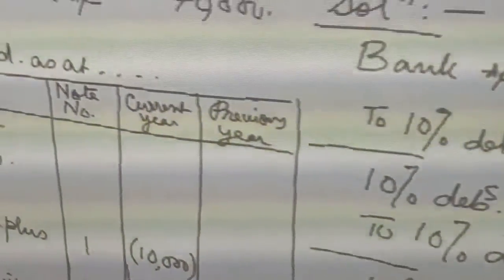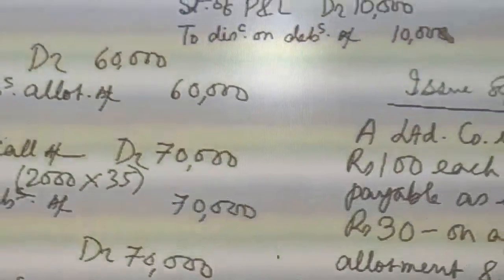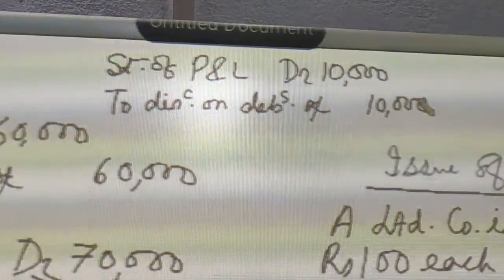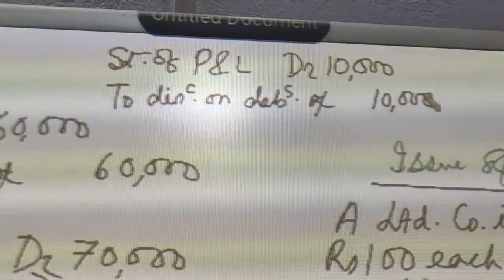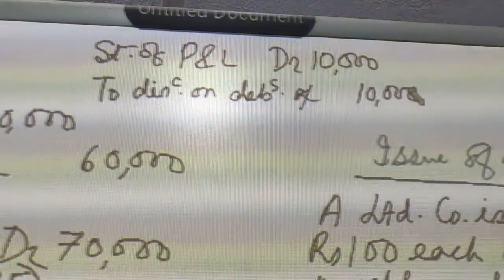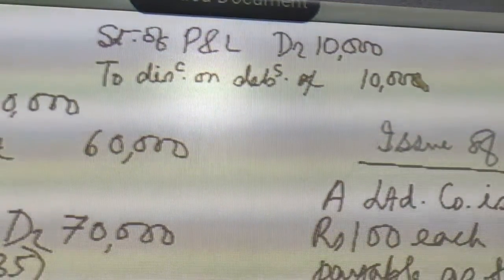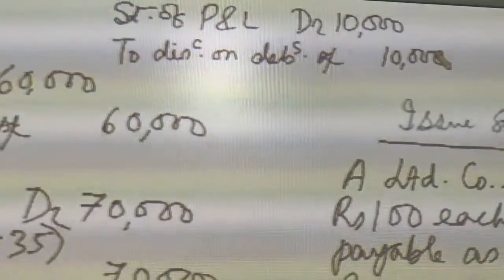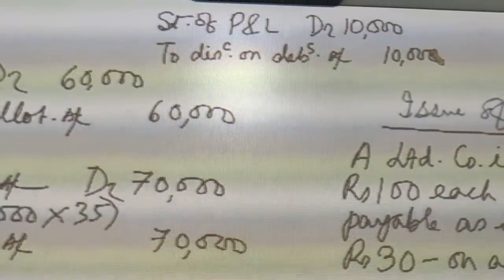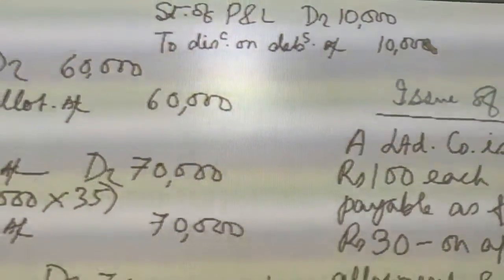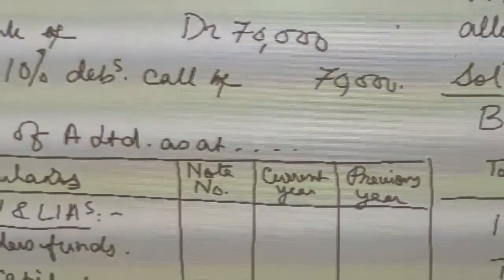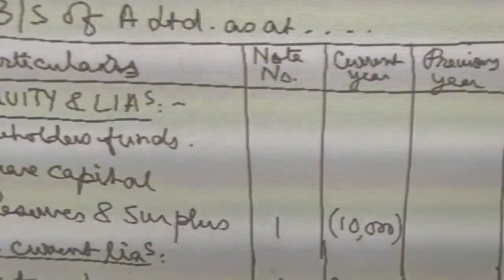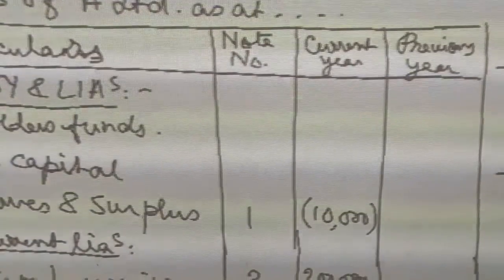Now that discount has to be transferred to statement of profit and loss. So the last entry will be statement of profit and loss account debit 10,000 to discount on debentures account 10,000. So the discount on debentures is debited to statement of profit and loss, and then statement of profit and loss will be showing a negative balance. It is a debit balance, so it is a negative balance. So that is why under reserves and surplus, note number one, I have written 10,000 in brackets.